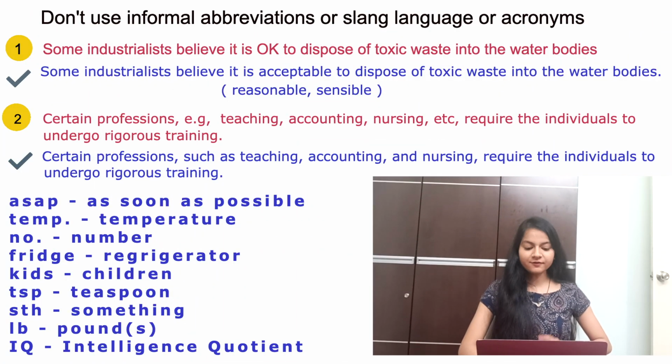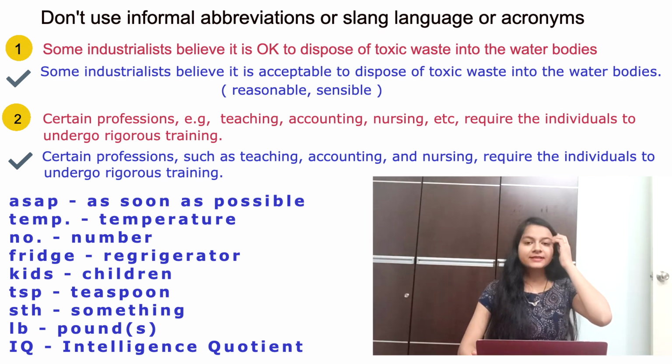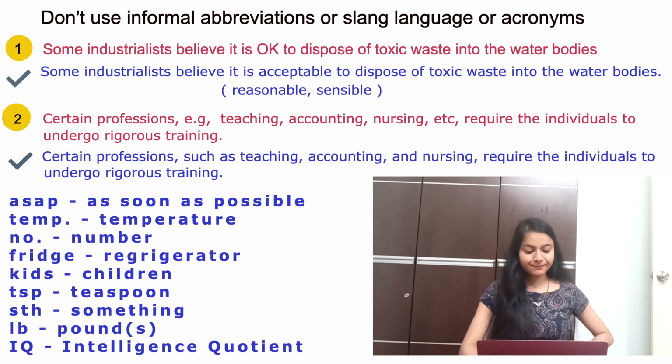Do not use any informal abbreviations or slang language or acronyms. Now let us understand this too with the help of several examples. Example 1 is: some industrialists believe it is okay to dispose of toxic waste into the water bodies. Now this okay is not very formal. So instead of writing okay, you could write it is acceptable. So the sentence will get modified to: some industrialists believe it is acceptable to dispose of toxic waste into the water bodies. Instead of writing acceptable, you could also write reasonable or sensible.